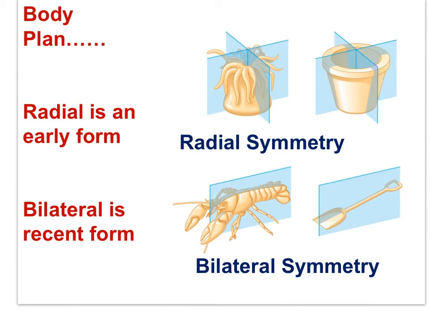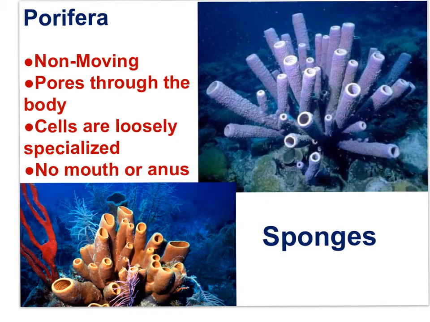The poriferans and the cnidarians have a radial body plan. The radial body has numerous planes that would produce mirrored forms. The bilateral body plan found in Platyhelmintha, Annelida, Arthropoda, Mollusca, and Chordata has a single plane that would produce mirrored forms. Poriferans, the sponges, have a radial body plan.